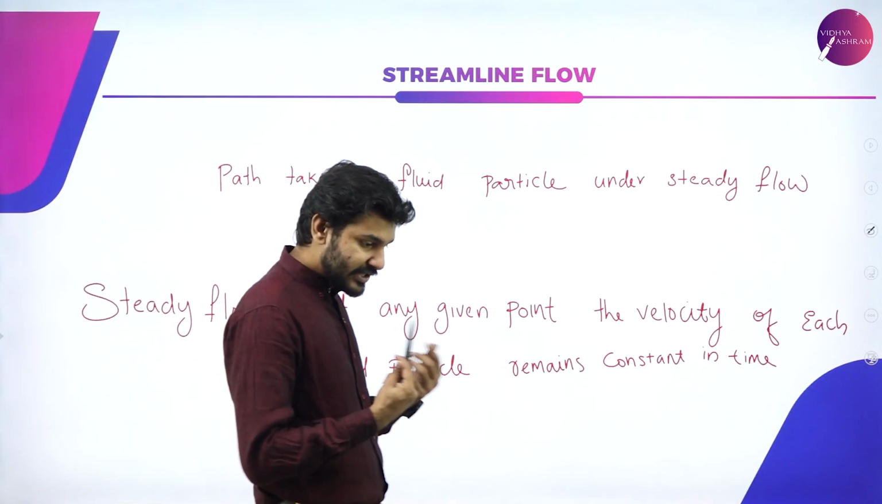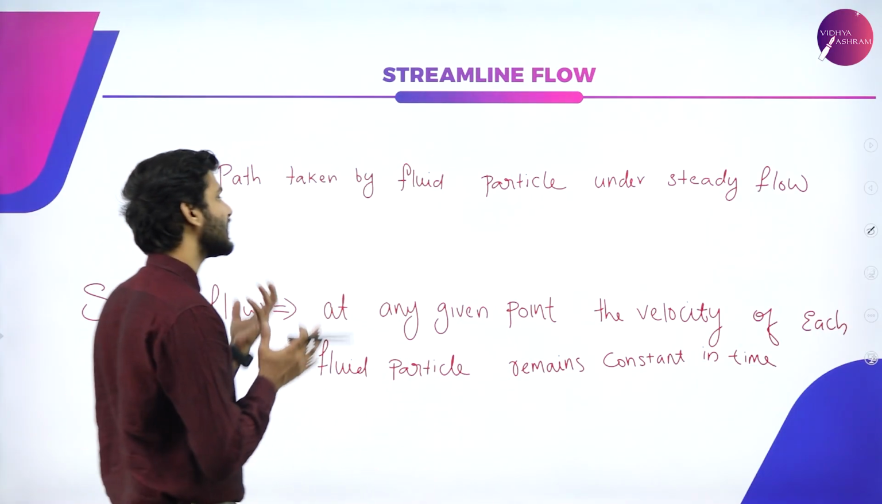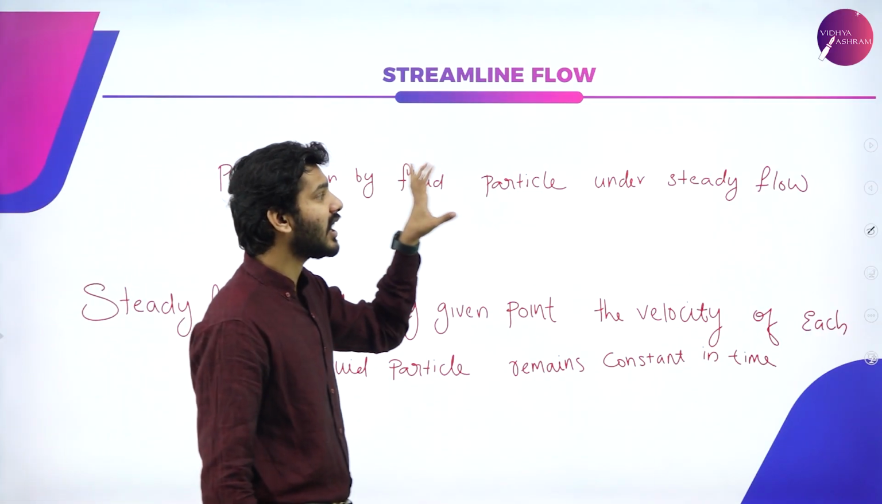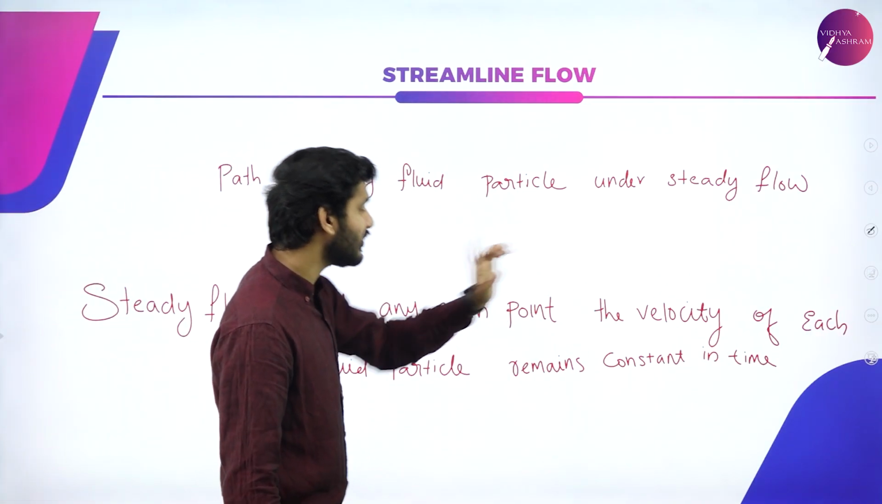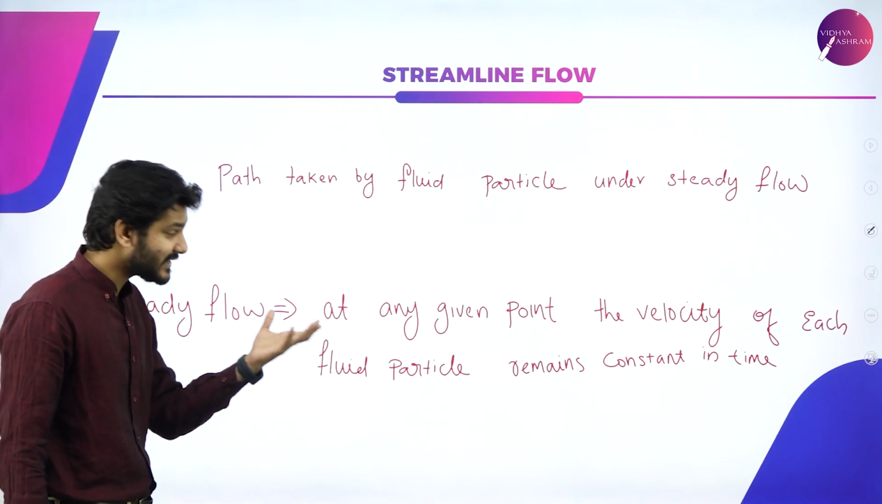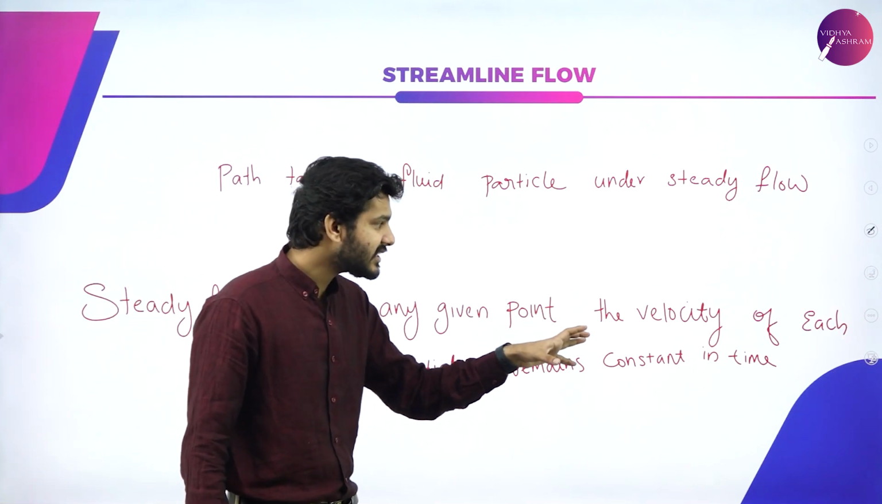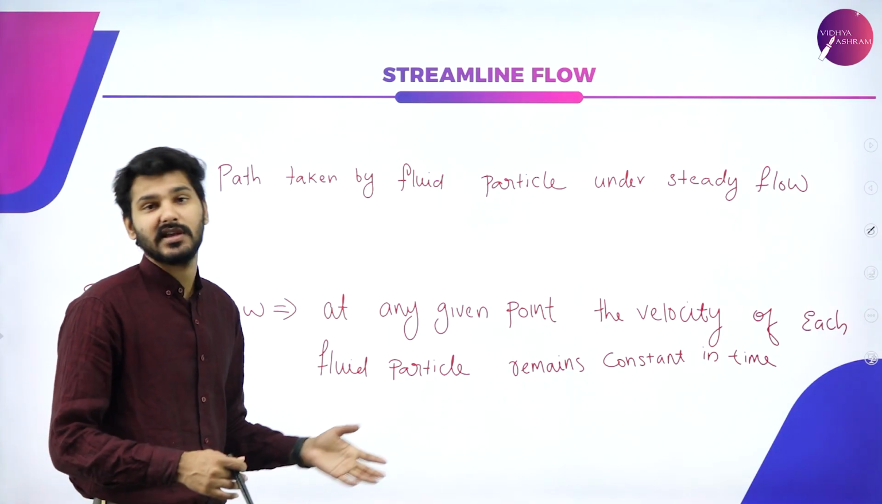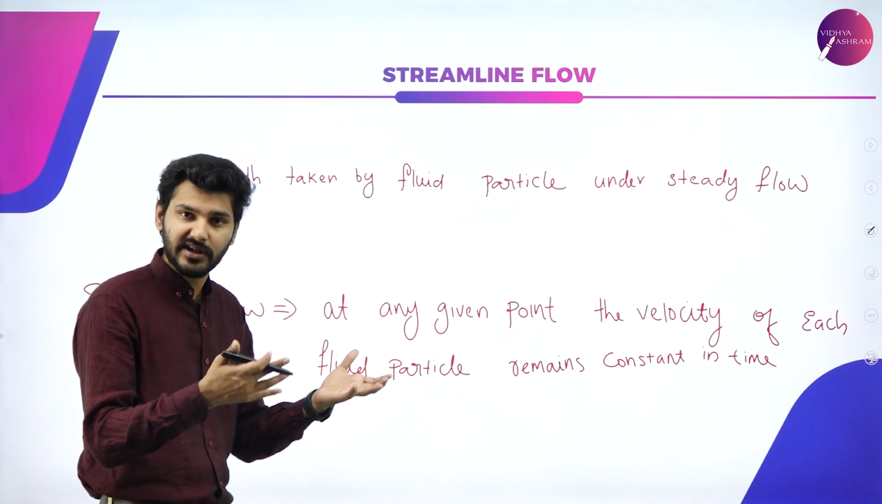So again, just to put it in words, streamline flow is nothing but the path taken by the fluid particle under steady flow. And steady flow is when, at any given point, the velocity of the fluid particle remains constant in time. Then we can say that it has steady flow.